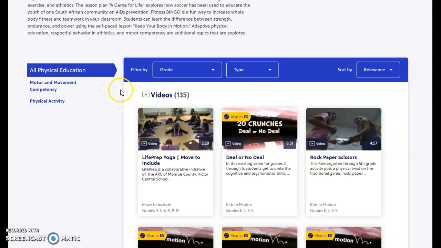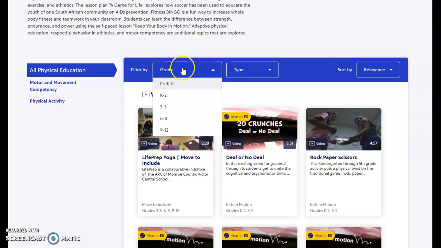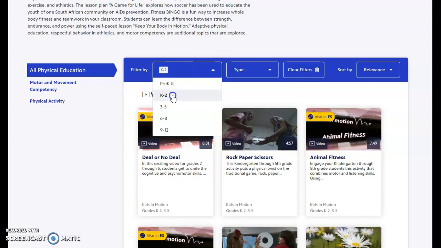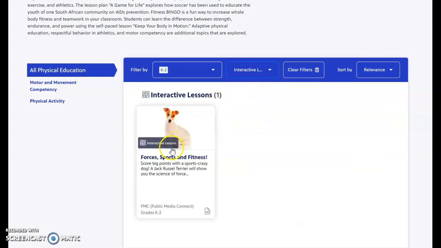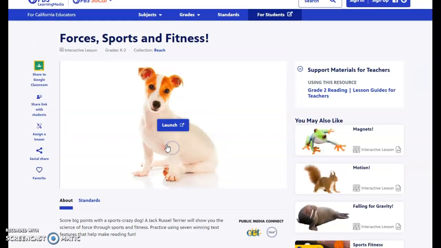One last thing I really like about this site is the interactive learning lessons. So if I were to click here on grade and go down to, let's go to K-2 for example, and where it says type over here, go down to the interactive learning lessons, it gives me a link that students can click to do the lesson.